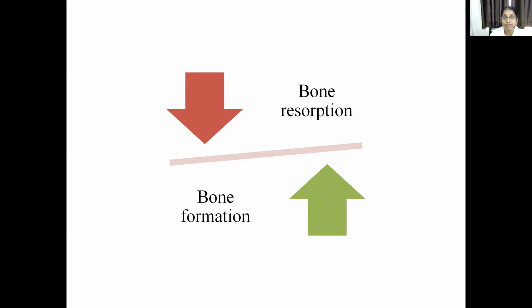So there is continuous osteoblastic and osteoclastic activity. There is a continuous remodeling process in the bone, due to which there is continuous formation of bone and continuous resorption of bone, and a balance is maintained between the two. So the most important cells in the bone are osteoblasts and osteoclasts, which are responsible for the osteoid formation and the osteoid resorption respectively.